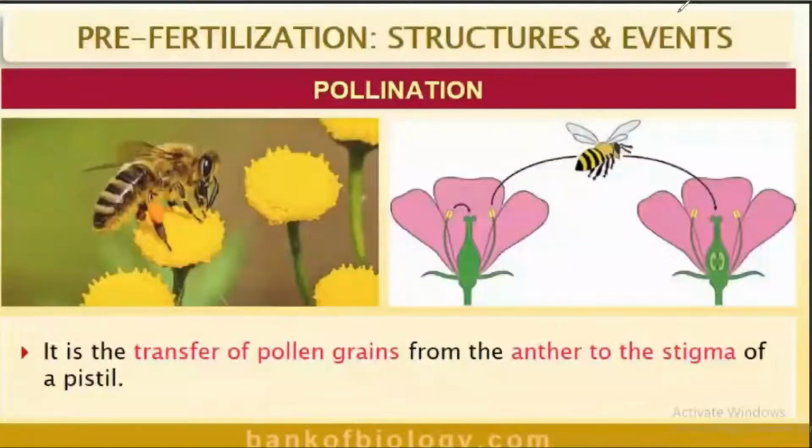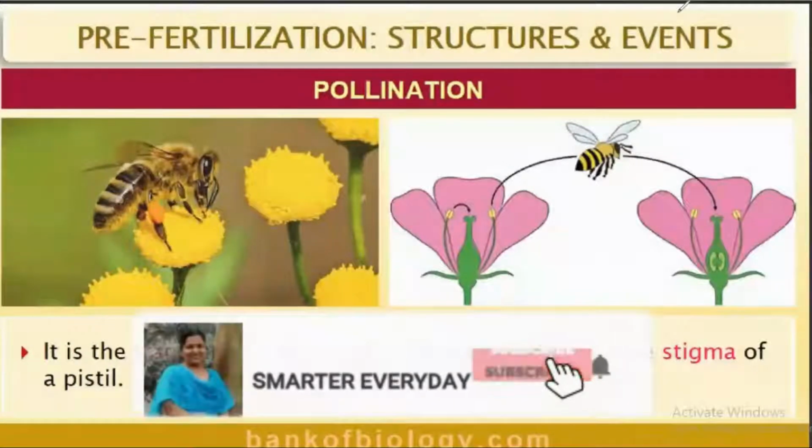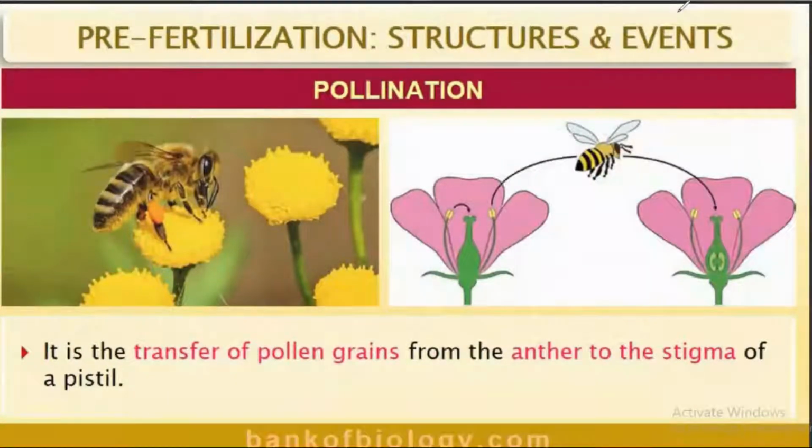In previous sections you have learned that the male and female gametes in flowering plants are produced in the pollen grain and embryo sac respectively. Both types of gametes are non-motile, so they have to be brought together for fertilization to occur. How is this achieved? Yes, this is achieved through pollination. Do you know what pollination is? It is the transfer of pollen grains from the anther to the stigma of a pistil.